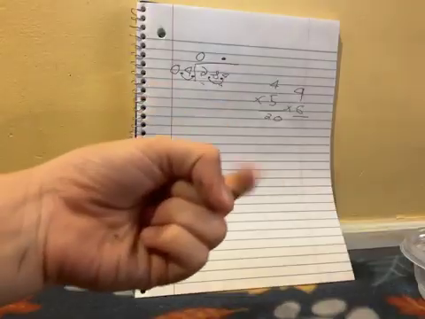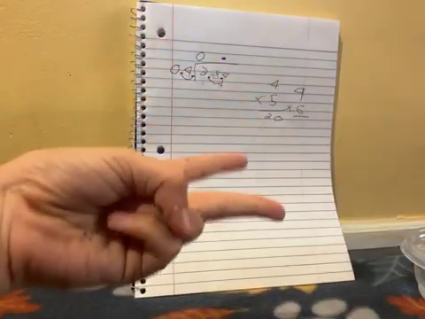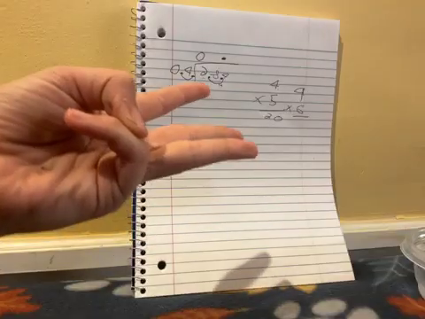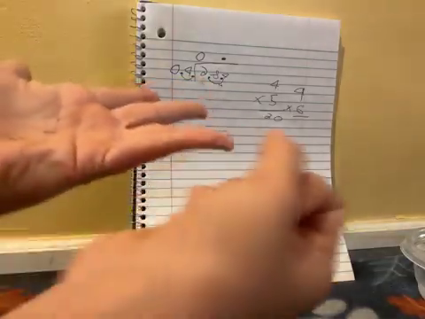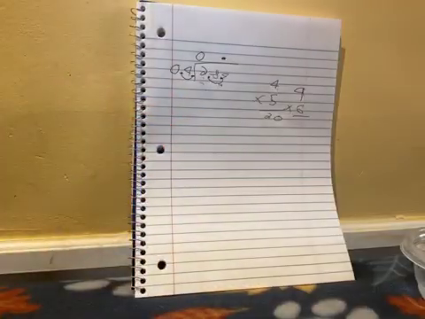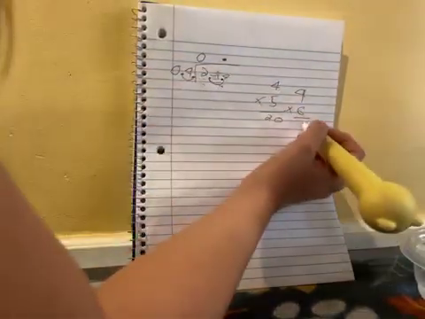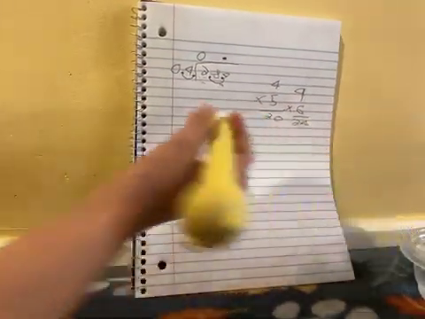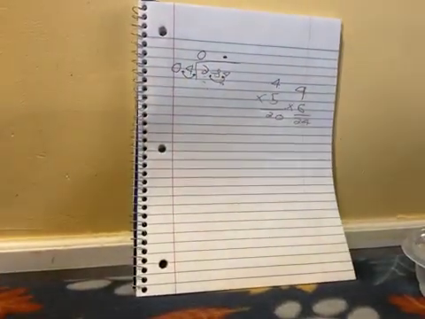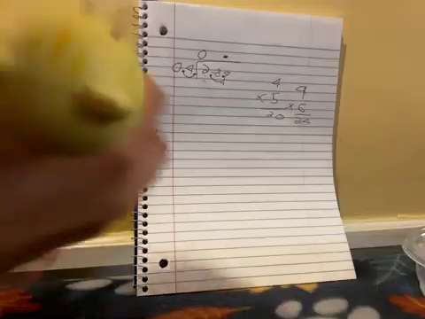Well, let's try again. 4, 8, 12, 16, 20, 24. So 4 times 6 is 24. I could still go 1 more. So maybe let's try 4 times 7.